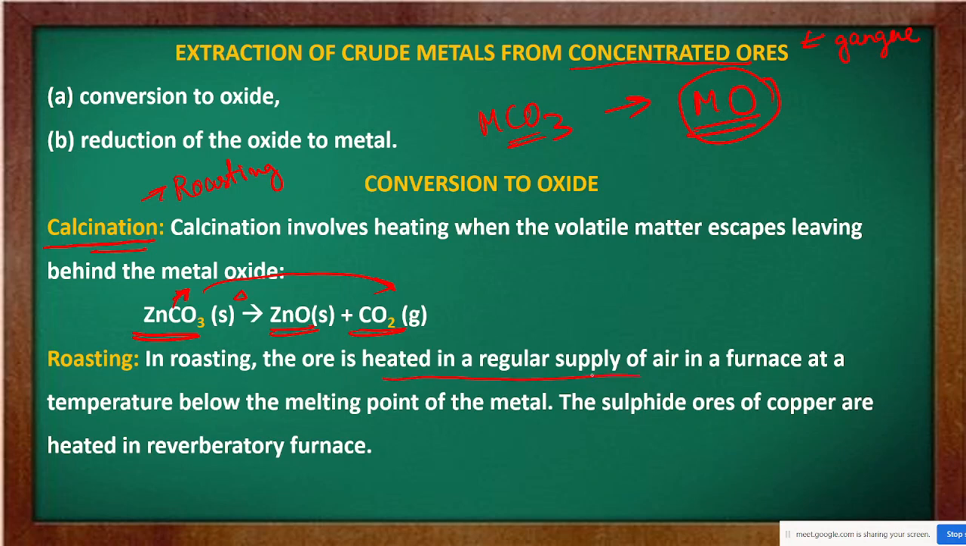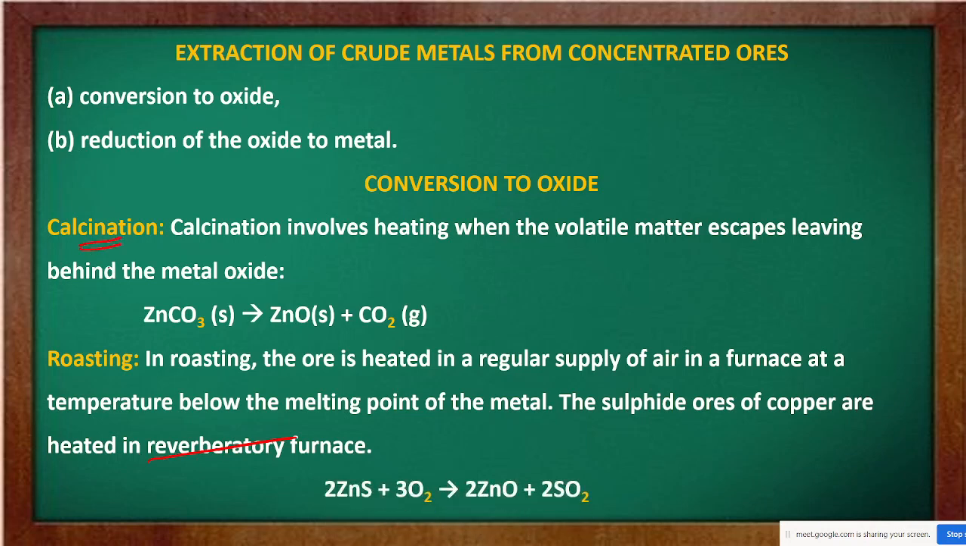The ore is heated in a regular supply of air, in a furnace at a temperature which is below the melting point of the metal. अब मान लो जैसे कि तुम कोई एक कंपाउंड को हीट कर रहे हो, suppose zinc carbonate you are heating it, then in that case the temperature should be lower than the melting point of the metal which is present in your mineral or present in your ore. The sulfide ores of copper are heated in a reverberatory furnace. Means the furnace in which these are heated is a reverberatory furnace. Now here the reaction you see.